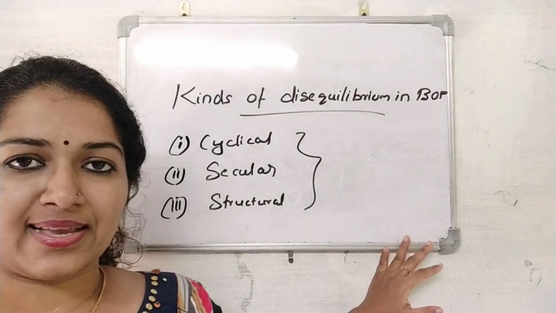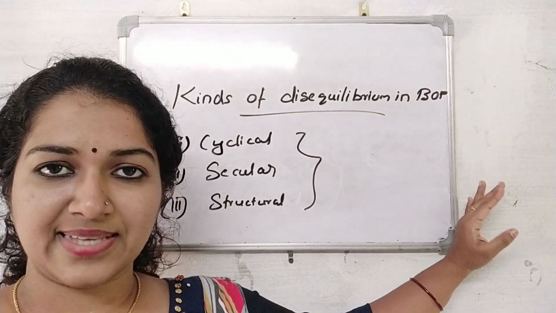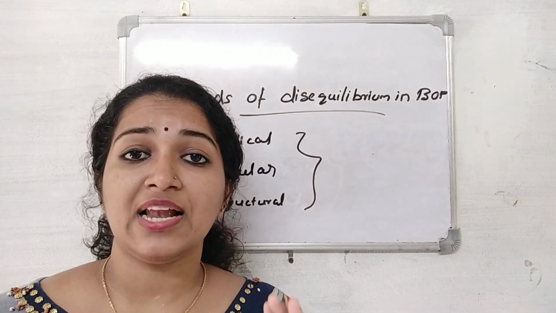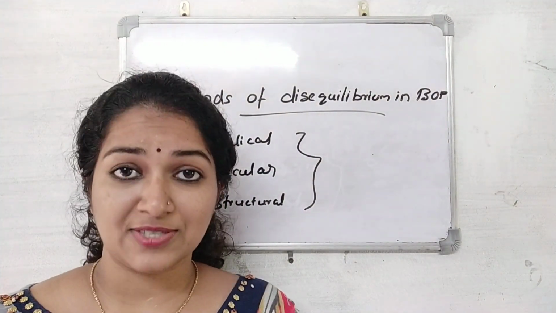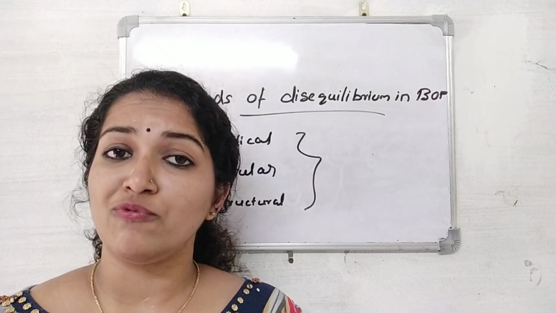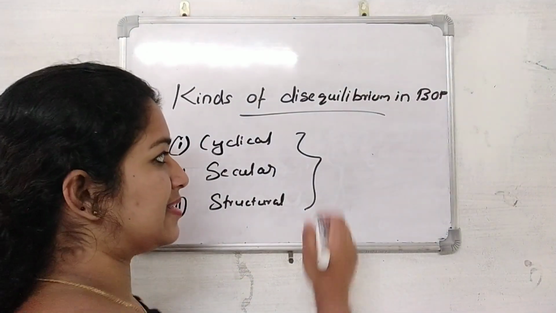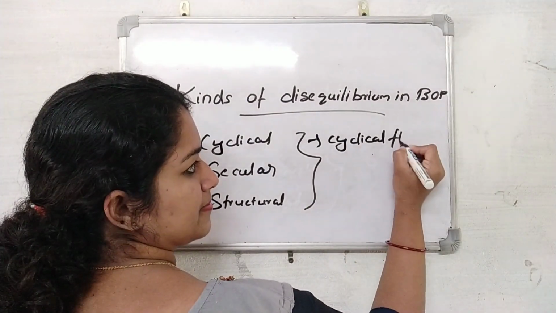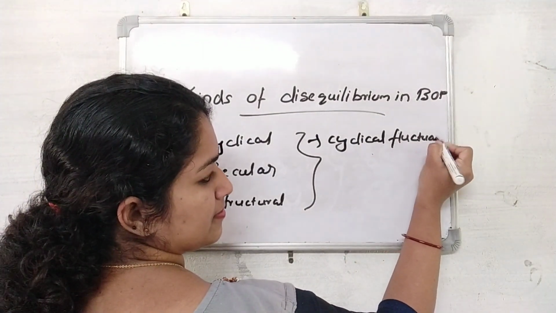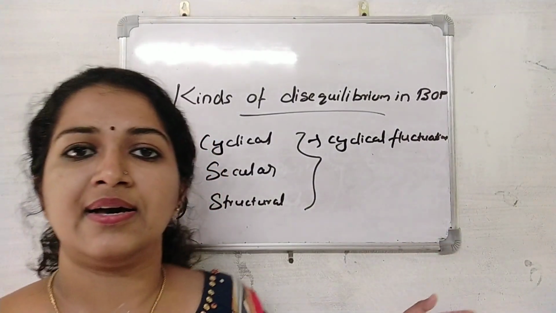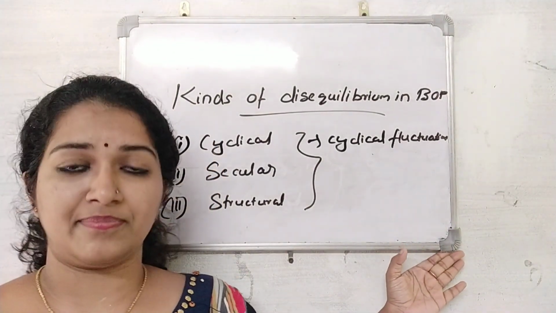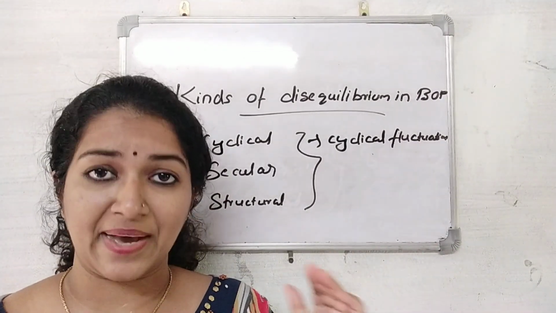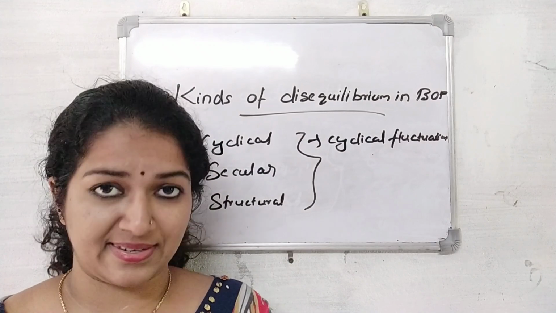The first one is cyclical disequilibrium. It arises due to the influence of cyclical fluctuations. The cyclical disequilibrium occurs because the trade cycles have different paths and patterns in different countries.